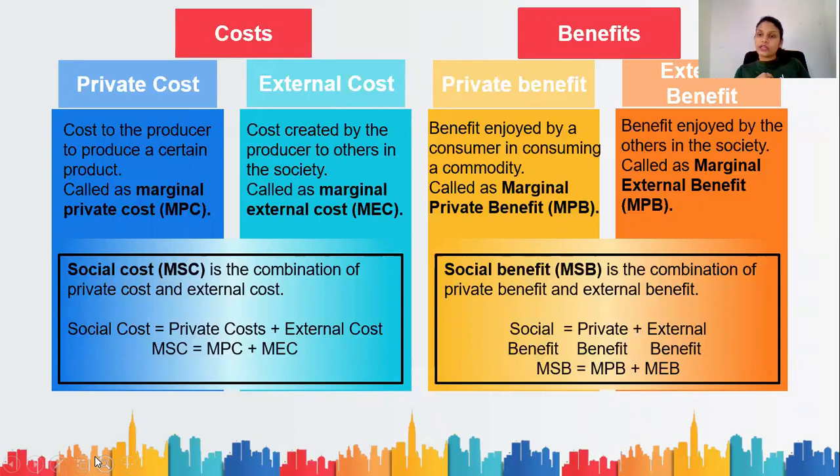I am the consumer, I consume the product, and if the consumption of that product has benefits to the rest of the society, that is what you call the marginal external benefit. Then marginal social benefit is the combination of both marginal private benefit and marginal external benefit.